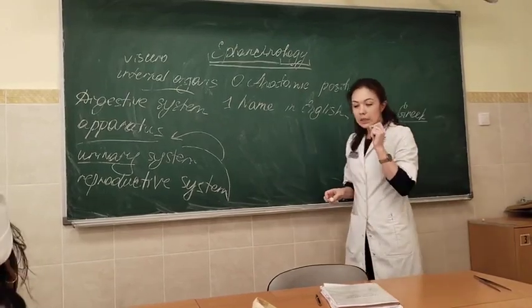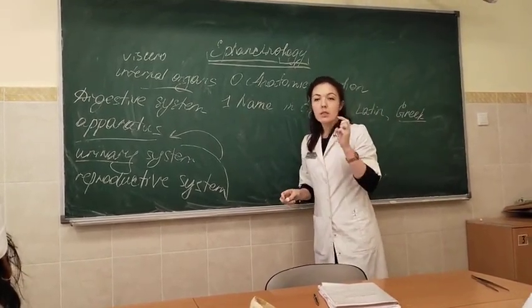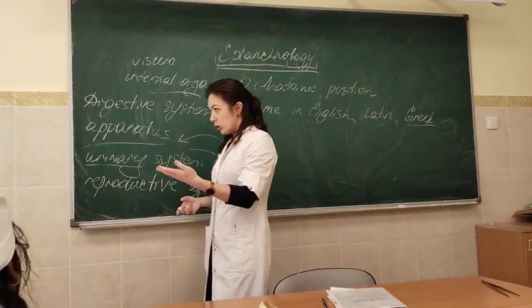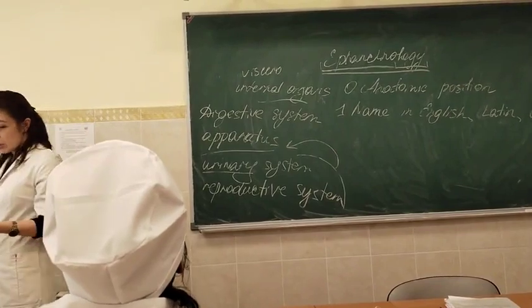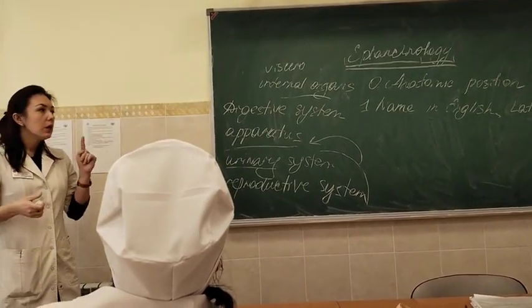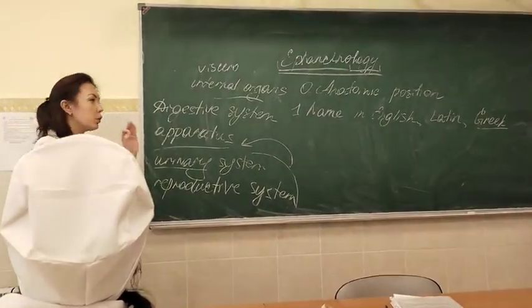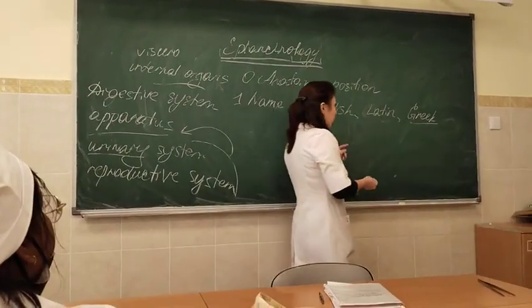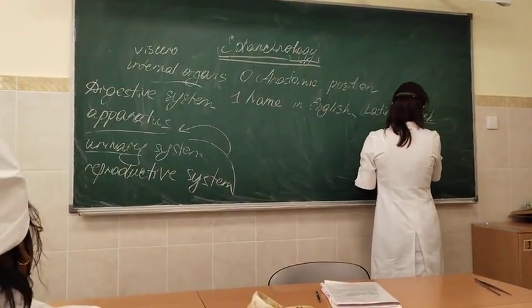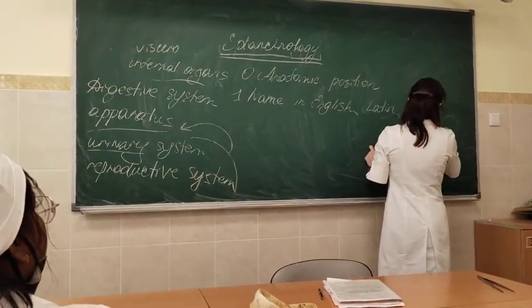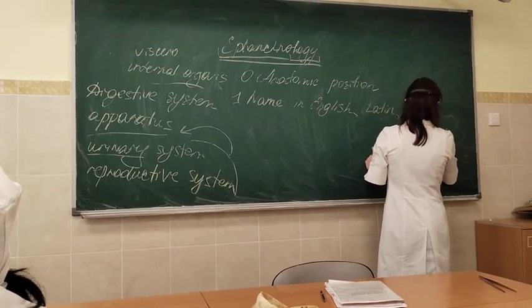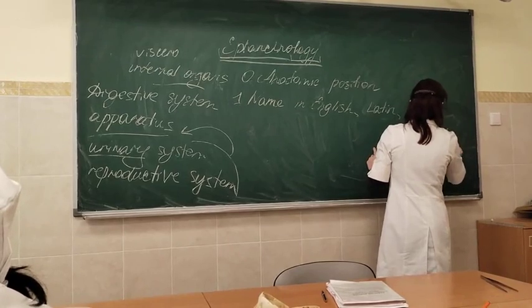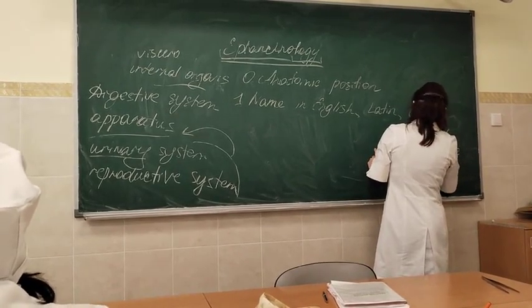Why do we need the Greek name? Because diseases, like pathology of the organs, and also the names of surgical interventions originate from Greek terms. Like we can say stomach, it is the English name. In Latin it will be ventriculus, and in Greek it will be gaster.